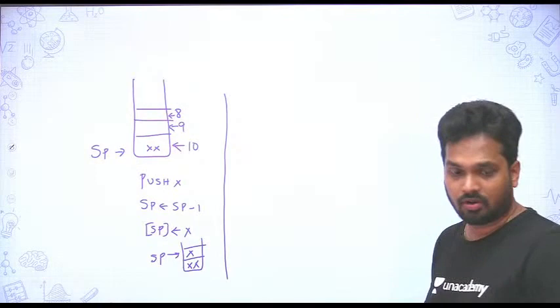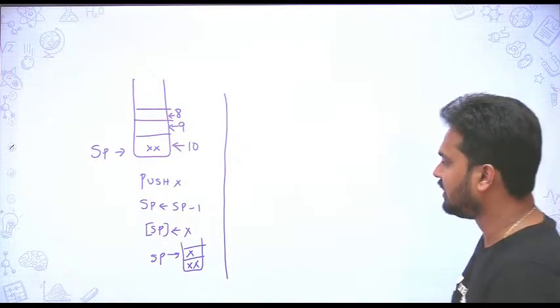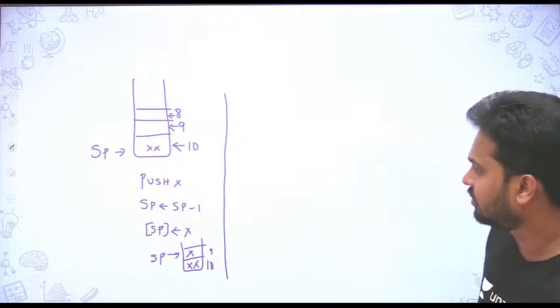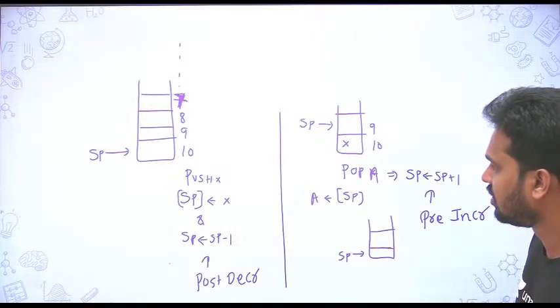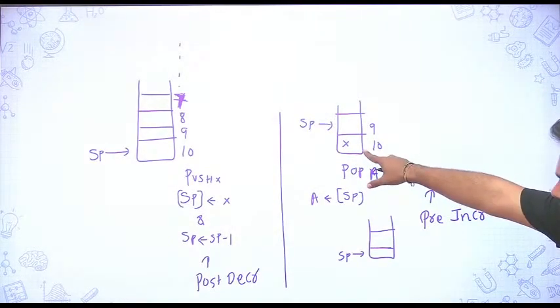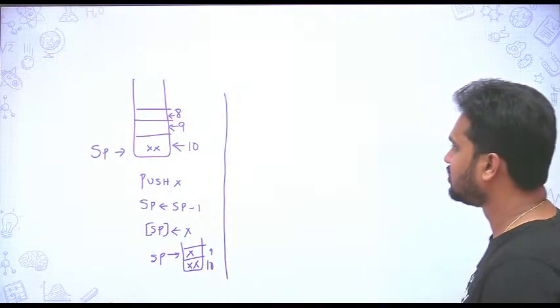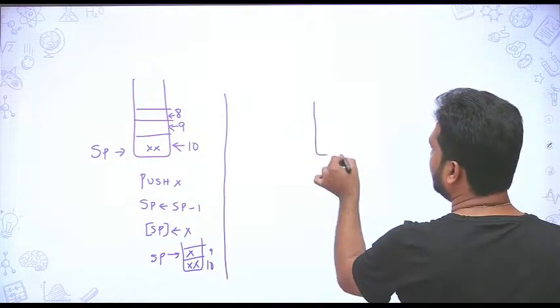Stack pointer will be always pointing to a filled location, but here it is going the address in 10, 9 like the decrement way. Okay, so you can understand the difference here. Here it will store the data in X itself, here it will store the data in the next location. Okay, so in this case how your pop will be?